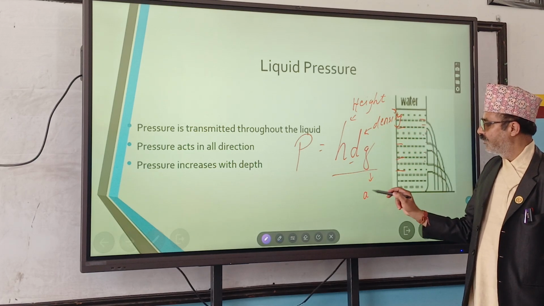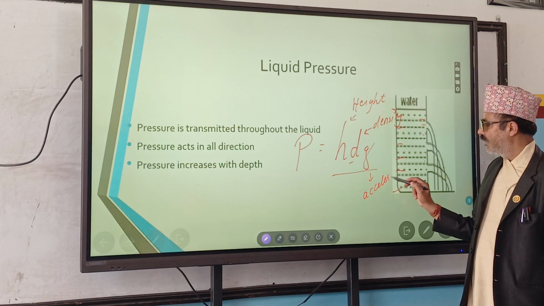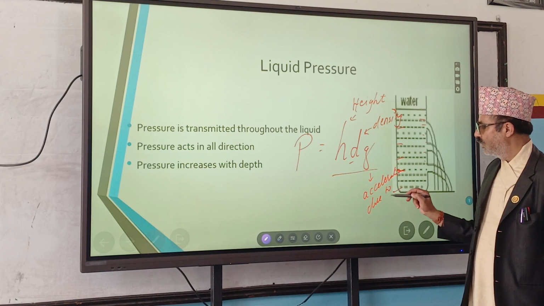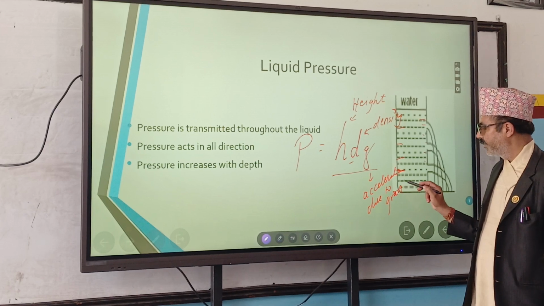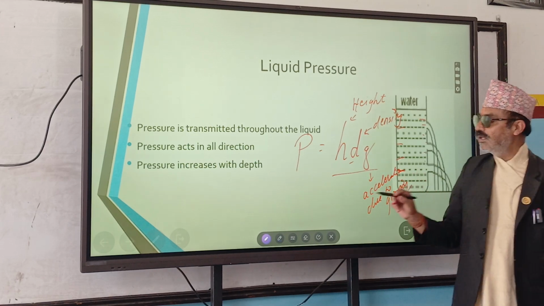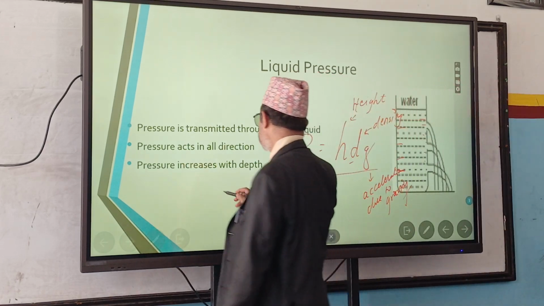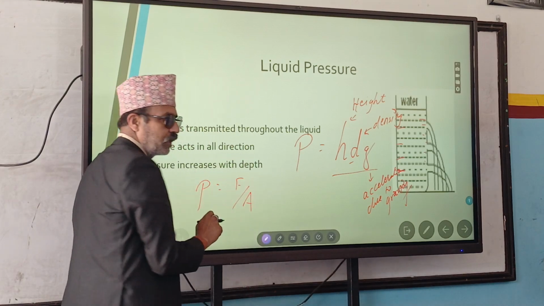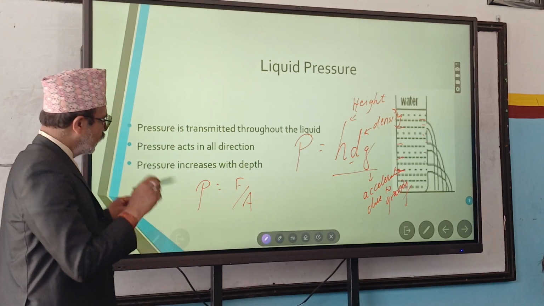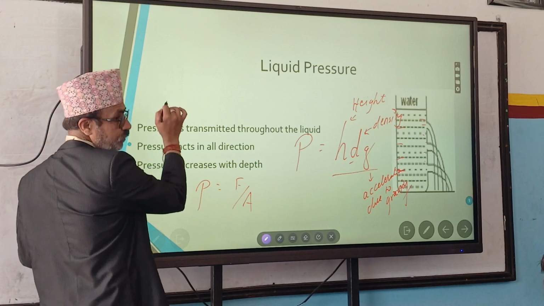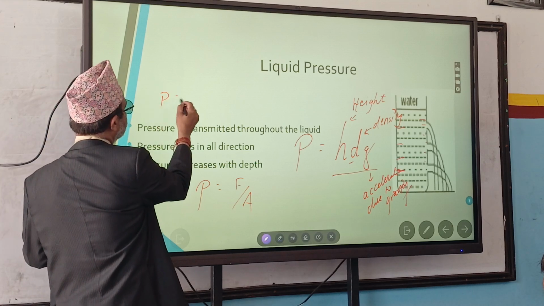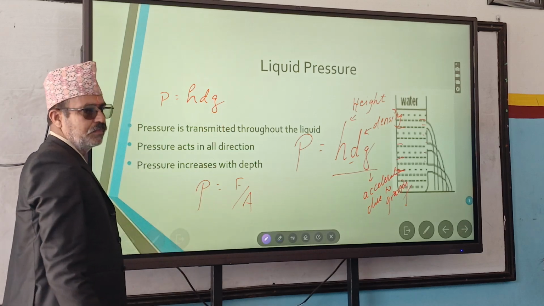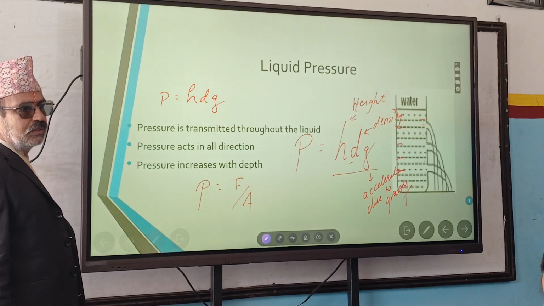What is G? Acceleration due to gravity. Earlier, for pressure we used the formula P equals F by A. Now for liquid pressure, P equals H D G.